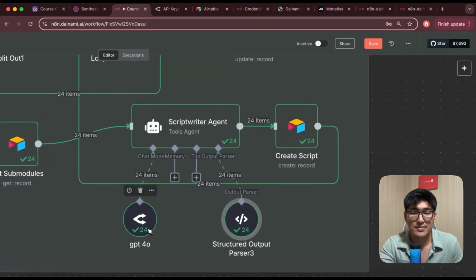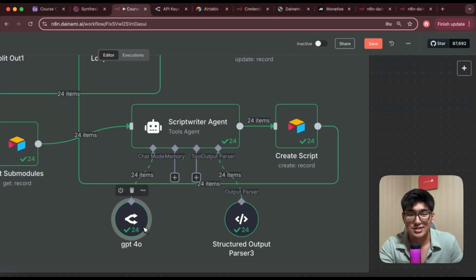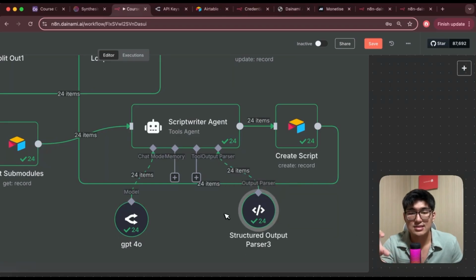This time I want to use something better, so I'm going to use something like ChatGPT 4o, and this is a little bit more costly. And you can definitely use even better models like the thinking models like O3 to generate even better scripts for you. Now what's even cooler than that is this system is still at its infant stage, right? If I were to make it even better, I could use tools like Search API to search the internet for different information and connect the links over to create a script that has all the database from internet search as well to make it even more comprehensive.